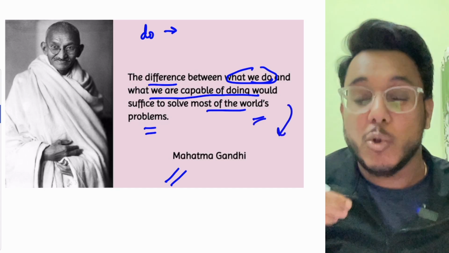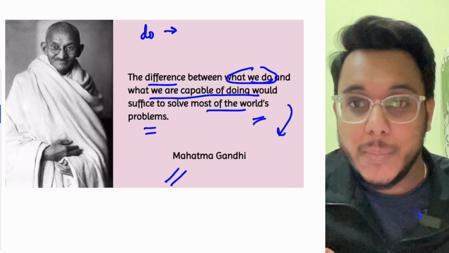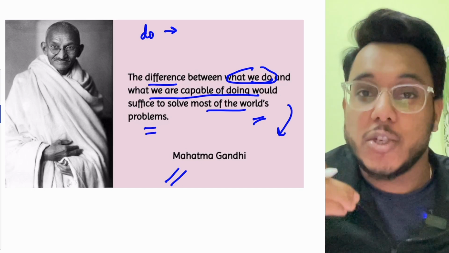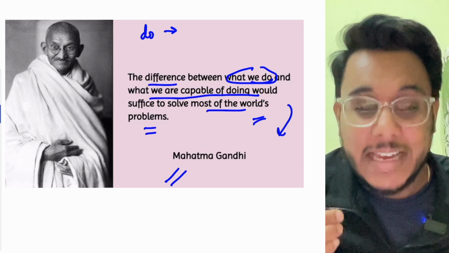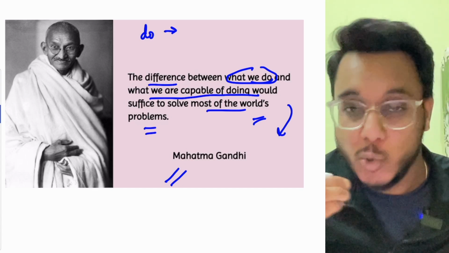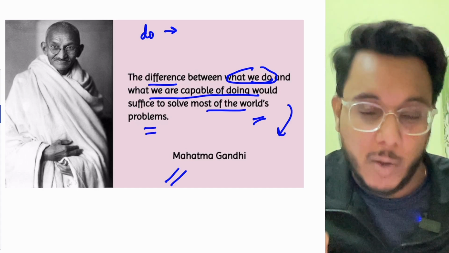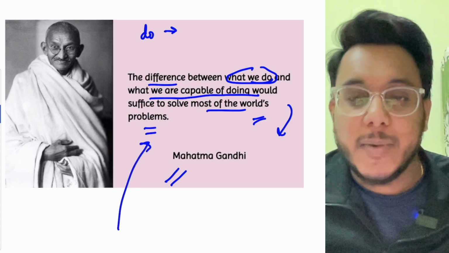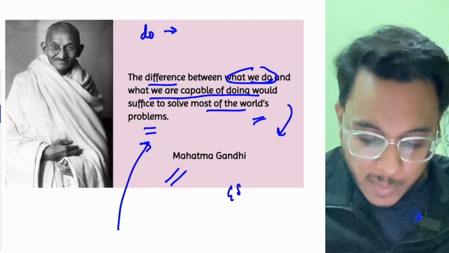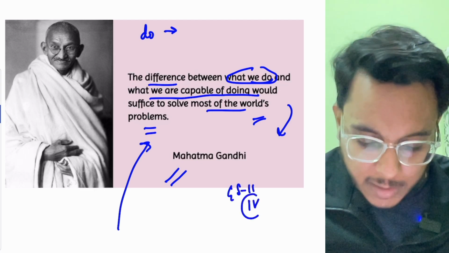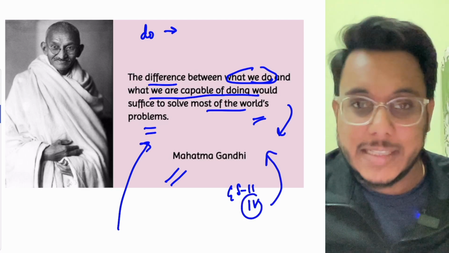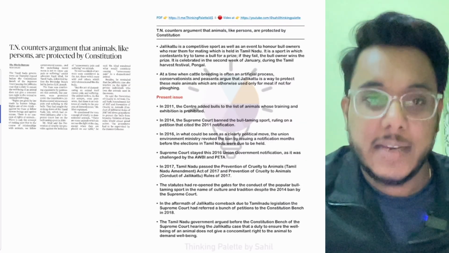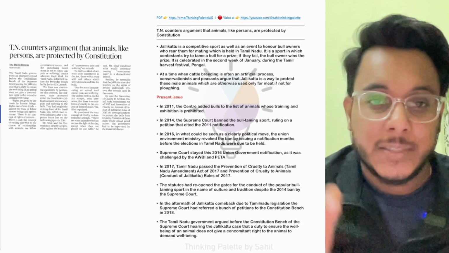So therefore we need to perform as per our capabilities. We need to perform as per our potentials. Our actions should be the ones which entail all of our capabilities towards social justice, towards social reform. Only by that will the world's problems be solved. Now this particular idea can be used in GS paper number 2 as well as, more importantly, in GS paper number 4, ethics, integrity and aptitude. Okay, so that is all guys about it, and now let's take the first article in detail.